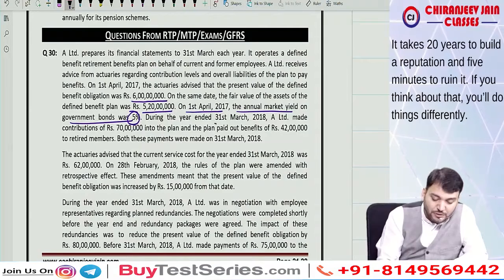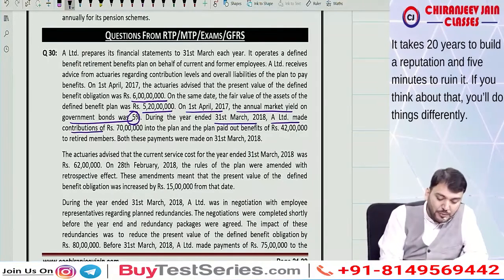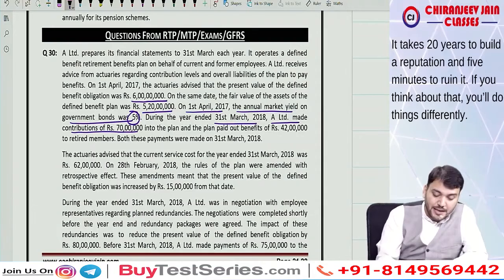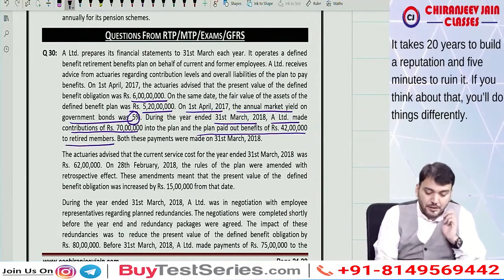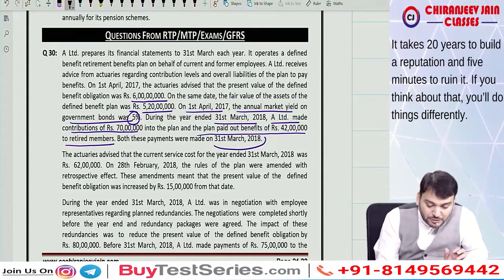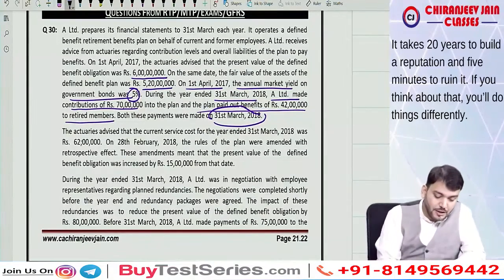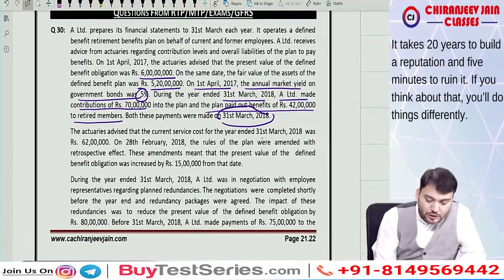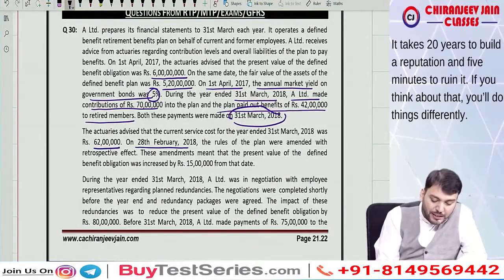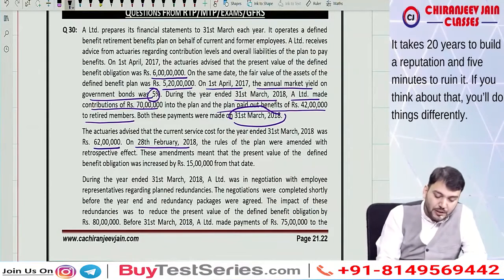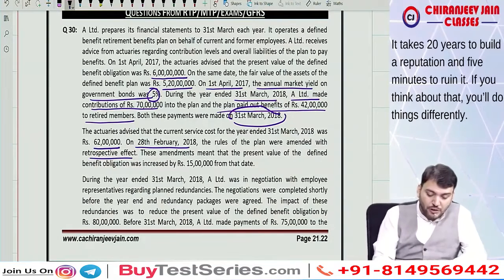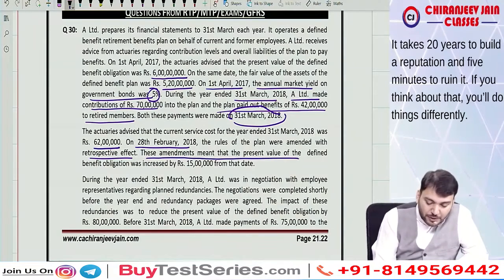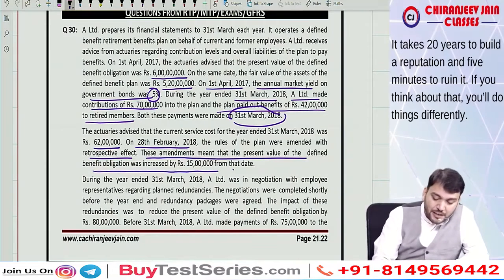During the year ended 31st March 2018, A Limited made a contribution of 70 lakh into the plan, and the plan paid out benefit of 42 lakh to the retired members. Both these payments were made on 31st March 2018. The actuaries advised that current service cost is 62 lakh. On 20th Feb, the rules of the plan were amended with retrospective effect. This means there can be some past service cost also. This amendment means that present value of defined benefit obligation increased by 15 lakh. So this is past service cost.